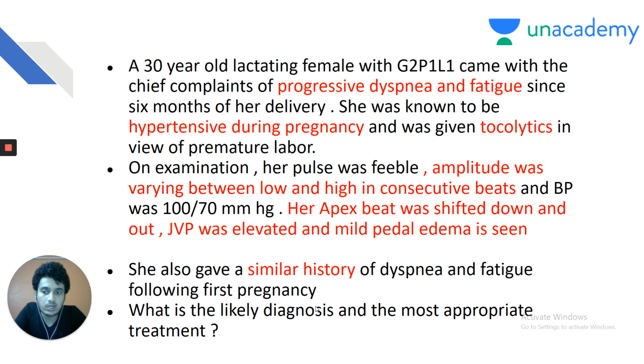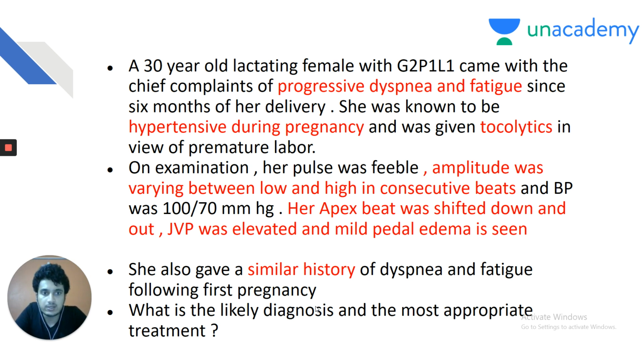Apex beat shifted down and out. It is suggestive of left ventricular hypertrophy. My dear friends, down and out apex is suggestive of left ventricular hypertrophy. Apex going only out but not down is right ventricular hypertrophy. You must be aware of all these topics by your clinics. You cannot just say which is left-sided heart failure or right-sided heart failure. It will not be given in a straightaway manner in the question. Only clinical signs will be given, and you must be able to identify the type of heart failure with the clinical findings. Similar history, similar complaint in the past.